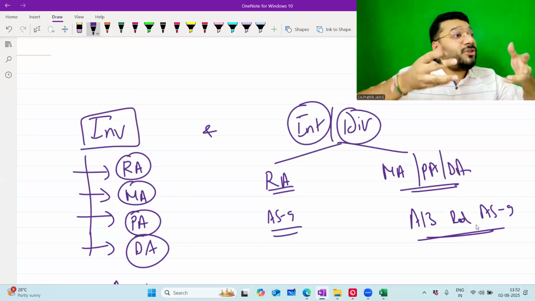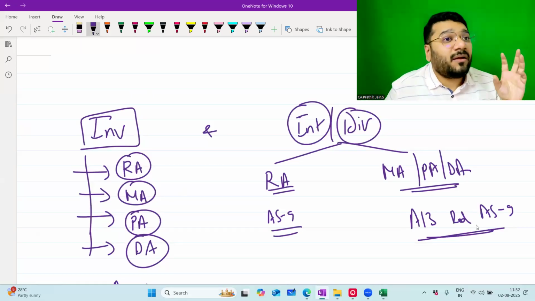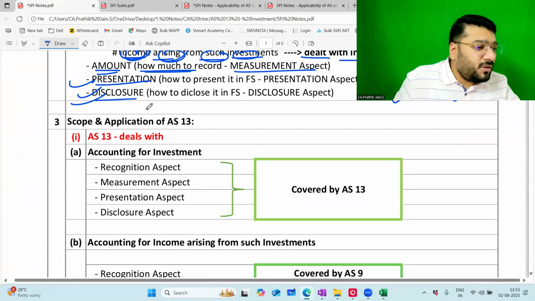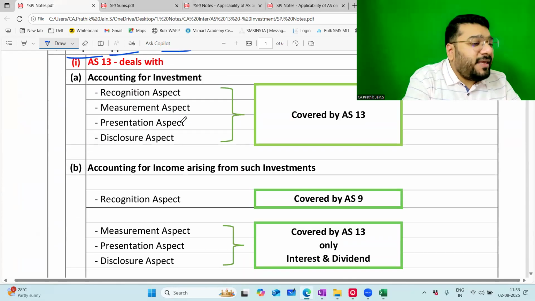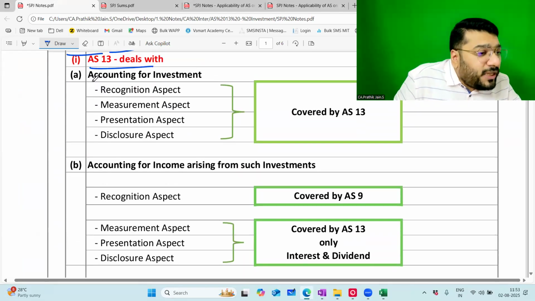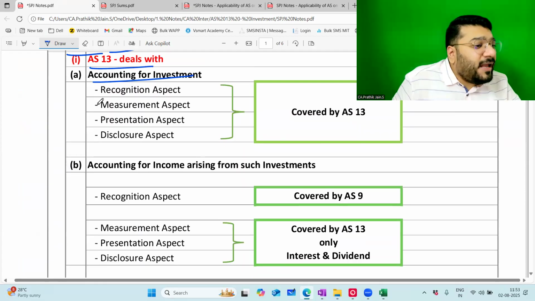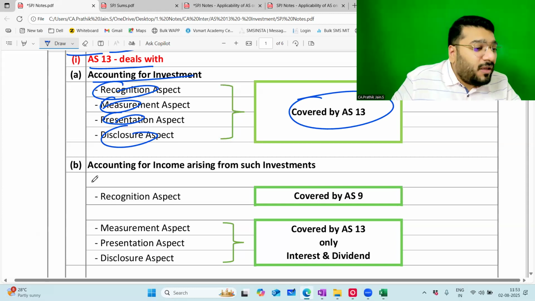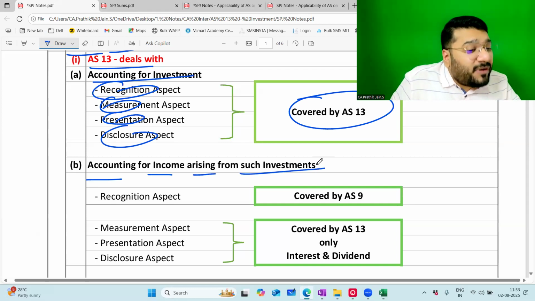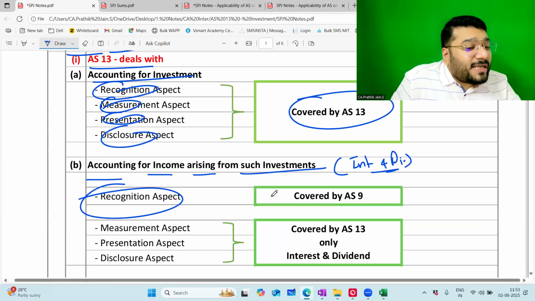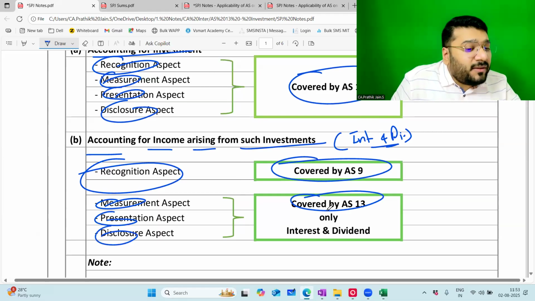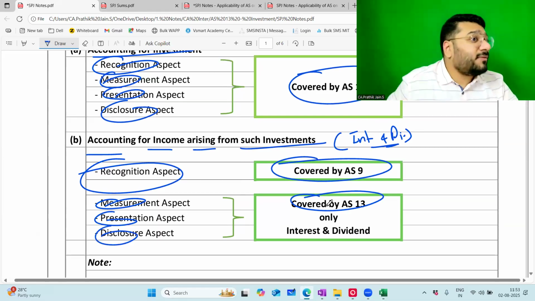Now are you clear with the coverage? I want a loud yes or loud no. Wonderful. Scope and application of AS13. AS13 deals with accounting for investment. In accounting for investment, I have 4 aspects, and all the 4 aspects are covered in AS13. When I talk about accounting for income arising from such investment, for example interest and dividend, the recognition aspect is covered in AS9, whereas measurement, presentation, and disclosure are covered by AS13, read with AS9.